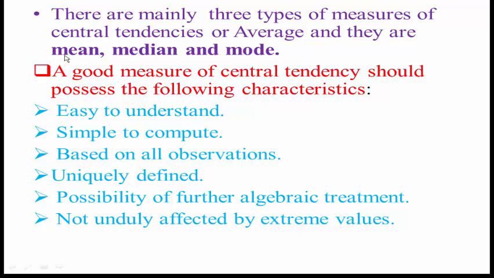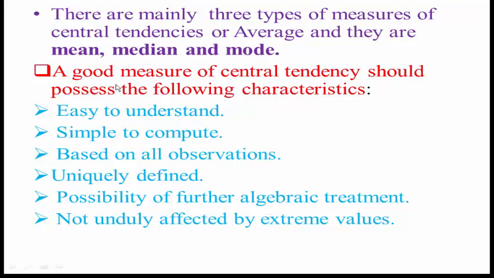In the upcoming lectures we will see the details of the mean, the median and the mode, the concept of each, along with some examples based on these three averages.